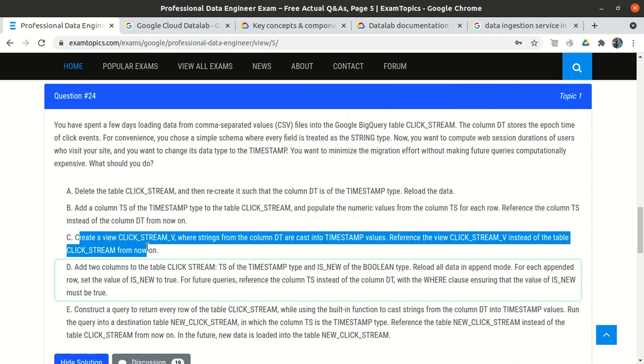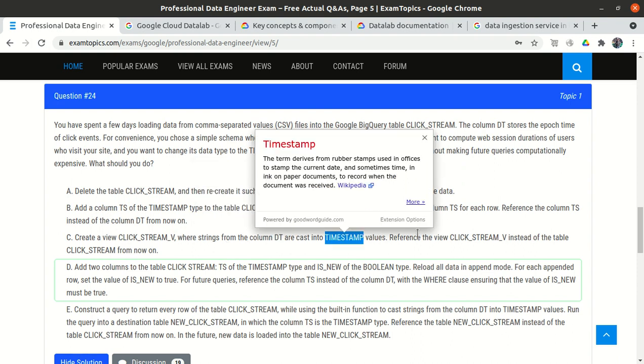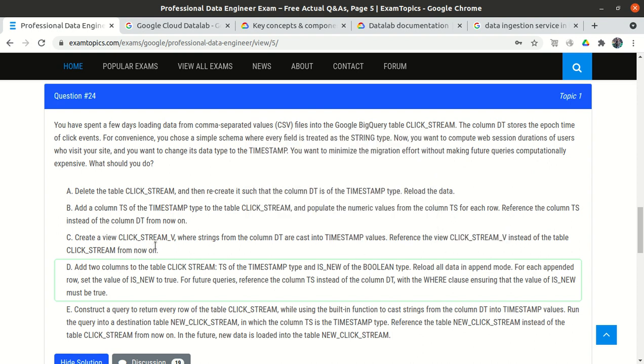Third option is create a view. We will create a view where strings from the column DT are cast into timestamp values, and reference the clickstream view instead of the table. So they told that we will create a view, and within the view we have one query that selects the DT column and casts it into the timestamp, and rather than referring to the table, we will run any query against the view.